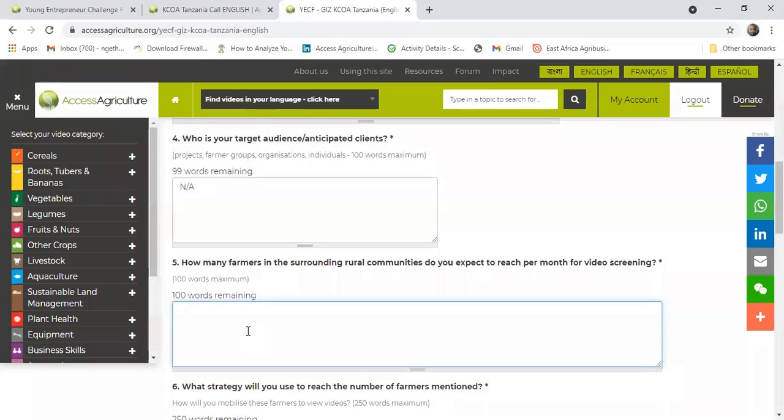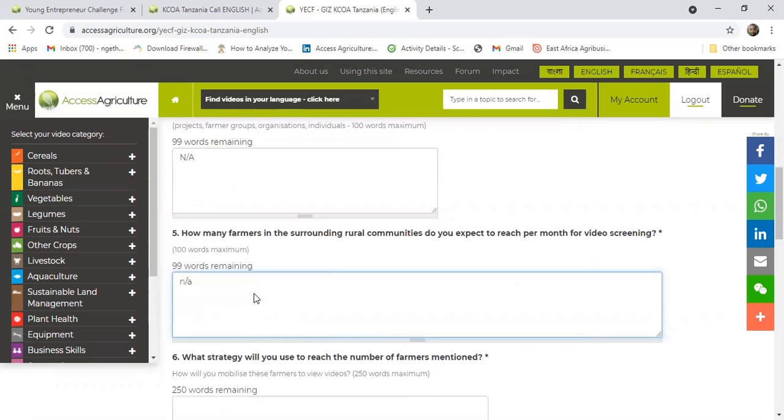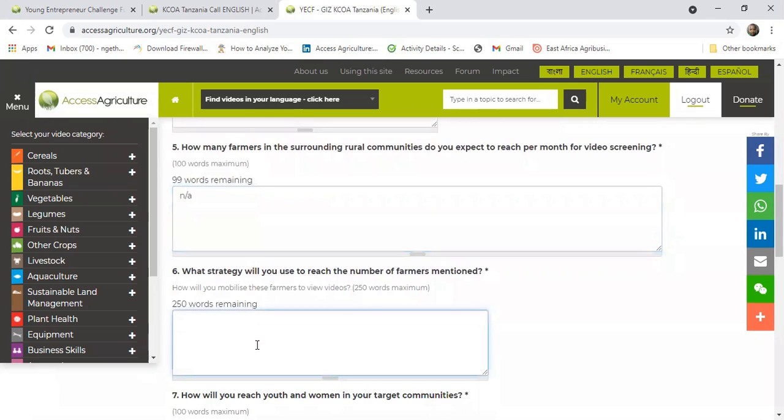Again, these are the farmers you're expected to reach through the video screening that once you win the smart projector, you're going to reach out to. So it's always good to give a realistic number when it comes to the number of people you are reaching through the screening.